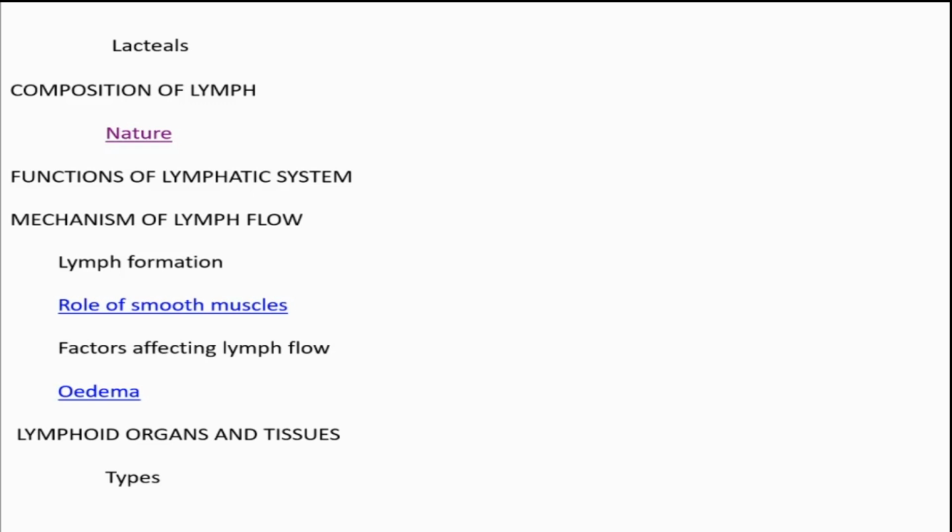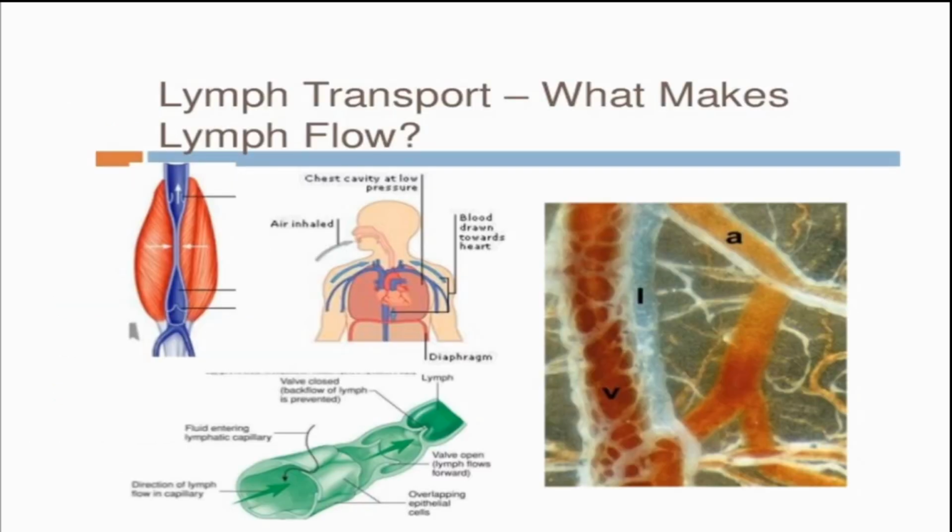The smooth muscles seen around the lymph vessels squeeze those vessels, and because of that squeezing action, lymph flows, especially at the joints in our body. Like in the picture, this is the force exerted by smooth muscles.